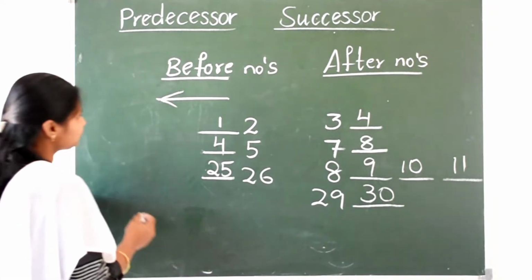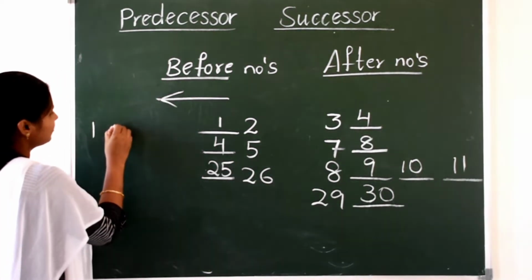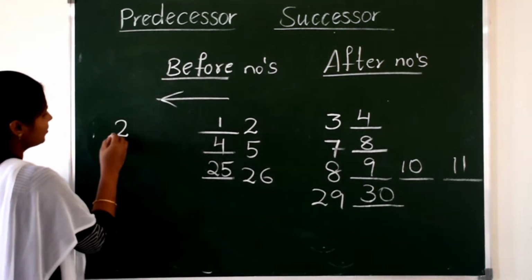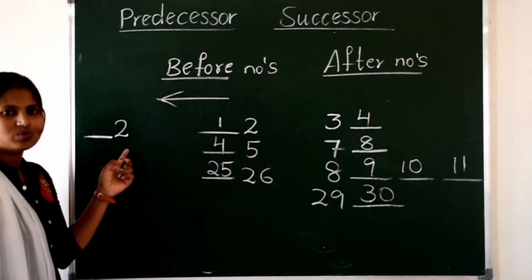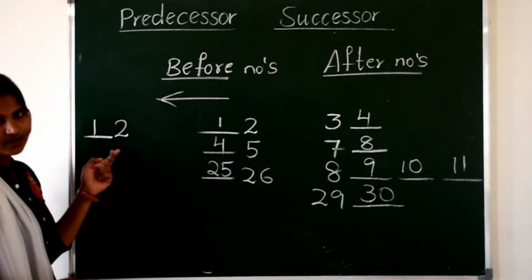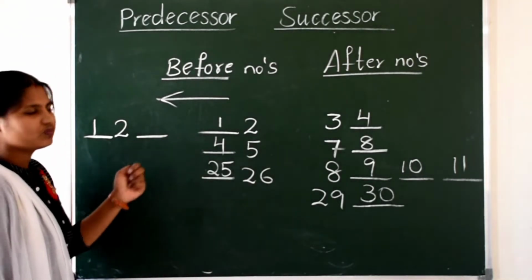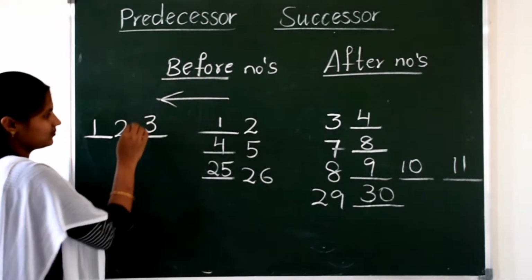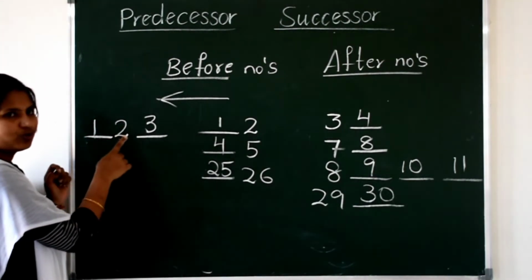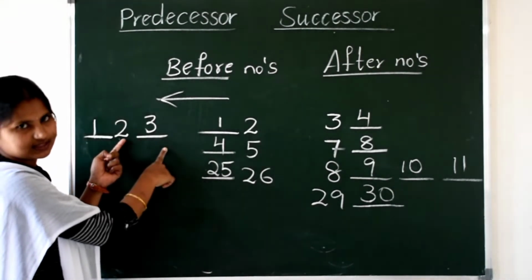And now tell me, 2. Before 2, which number will we get? 1. Yes. And what is the successor of 2? Very good. 3. Okay. Predecessor is 1. The predecessor of 2 is 1 and the successor is 3.